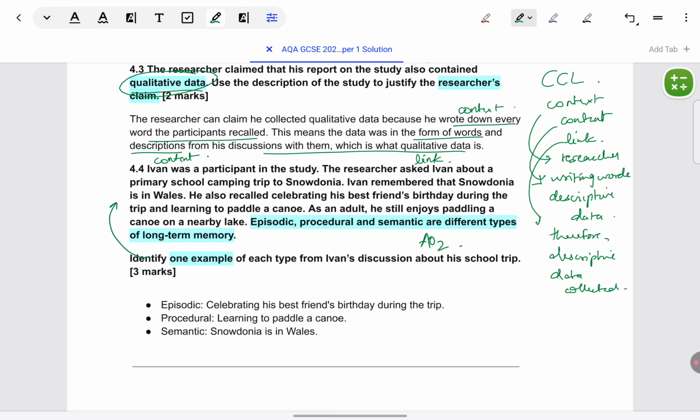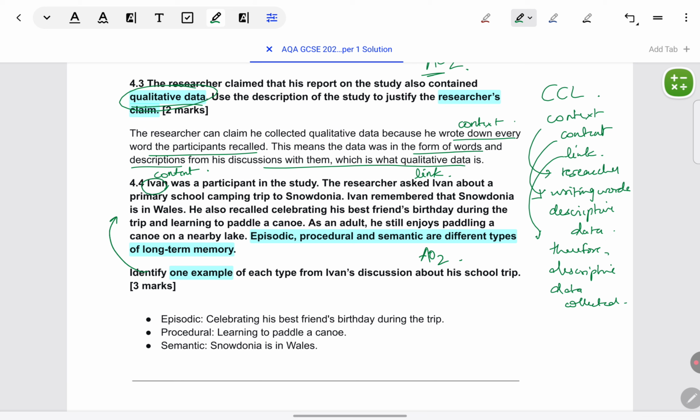They want you to point out in Ivan's case what is episodic, semantic, and procedural memory. Each is worth 1 mark because it's 3 marks. As such, the identify command term means that you only have to name. You do not have to elaborate. So for this question, you do not have to follow the complete CCL guidelines, rather only the context. You just have to point out where these three are being seen. You need not explain why you are saying a particular memory is episodic, procedural, or semantic.